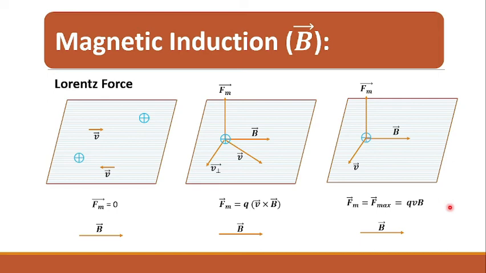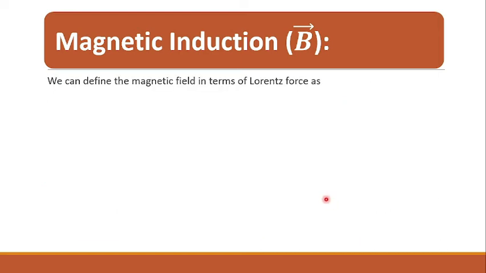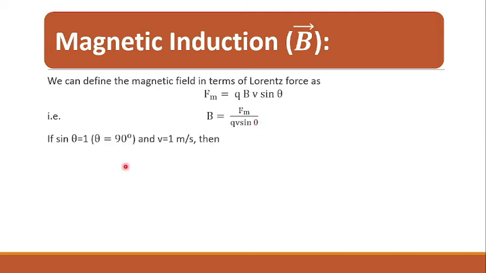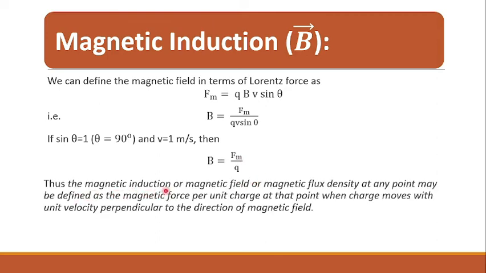So we can define the magnetic field in terms of Lorentz force as Fm is equal to Q BV sin theta, that is B is equal to Fm upon QV sin theta. And if sin theta is equal to 1, that is theta is equal to 90 degree, and V is equal to 1 meter per second, then we get B is equal to Fm upon Q. Thus the magnetic induction or magnetic field or magnetic flux density at any point may be defined as the magnetic force per unit charge at that point when charge moves with unit velocity perpendicular to the direction of magnetic field.